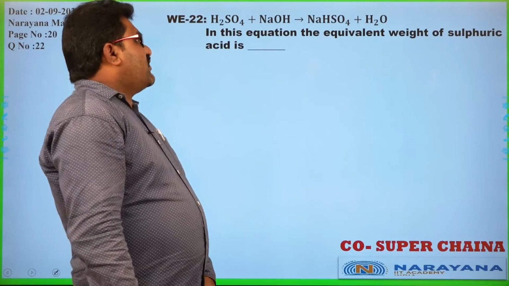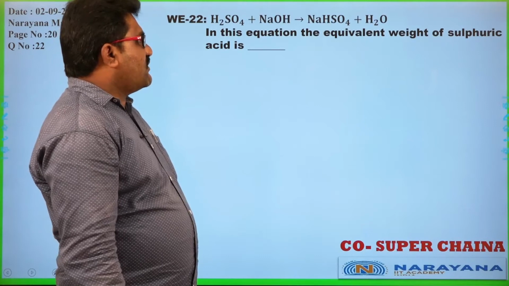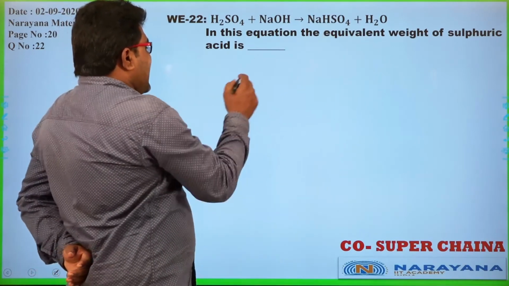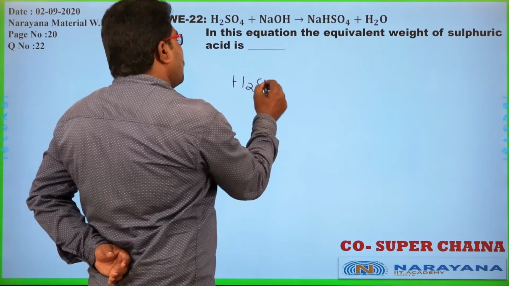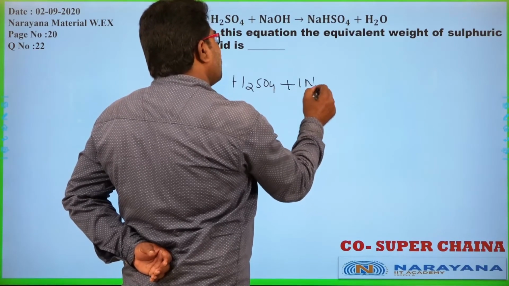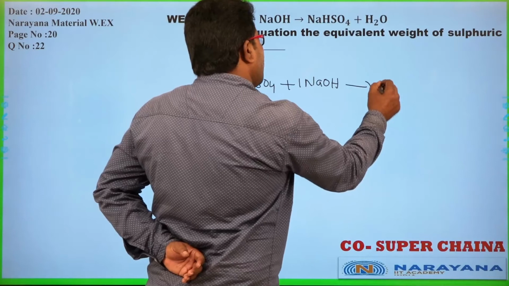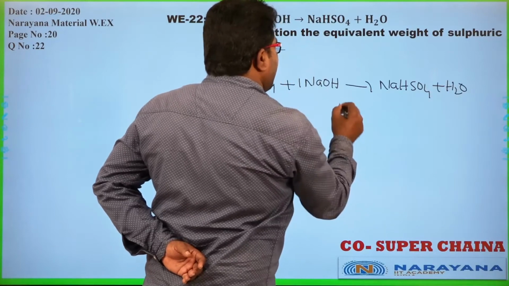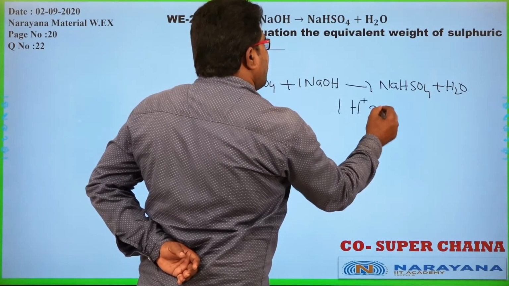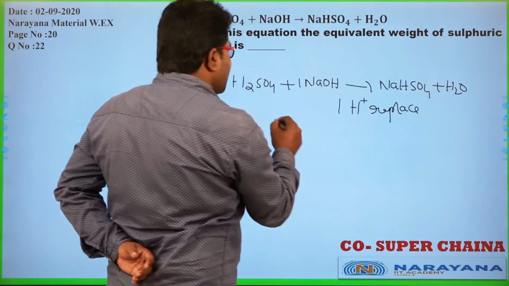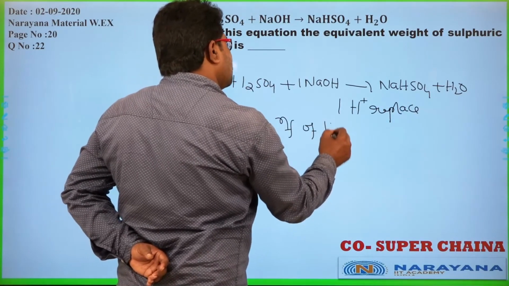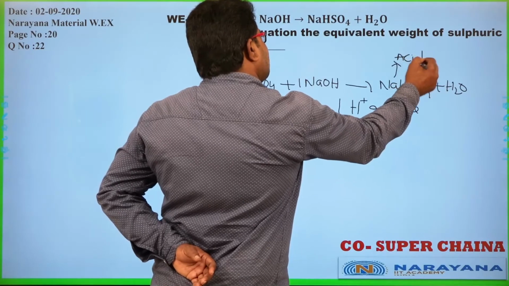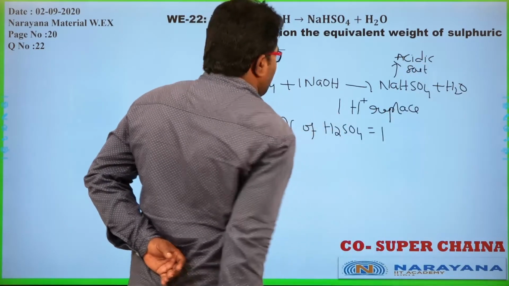See here, H2SO4 plus NaOH gives rise to NaHSO4 plus H2O. In this reaction, H2SO4 only reacts with 1 mole of NaOH and only 1 hydrogen can be replaced. Only 1 proton is replaced. So in this reaction, n factor of H2SO4 is equal to 1 because it forms an acidic salt. So n factor is equal to 1.